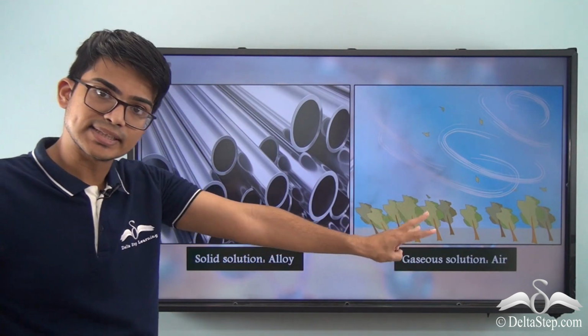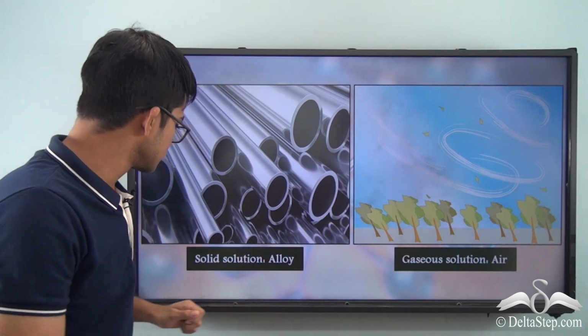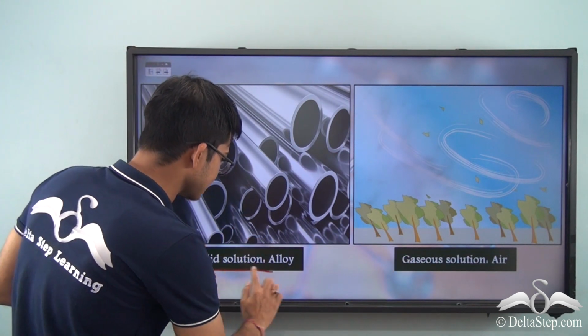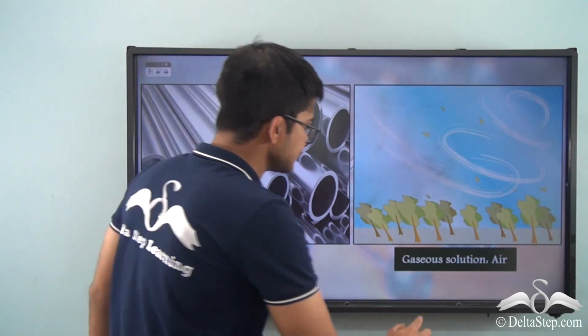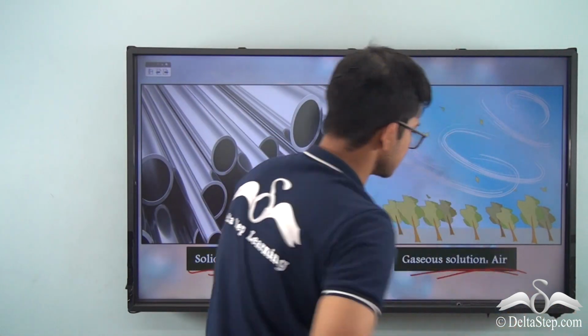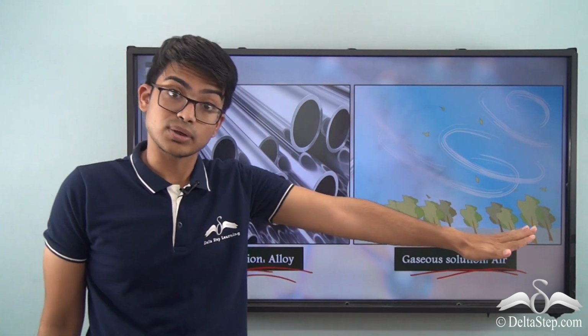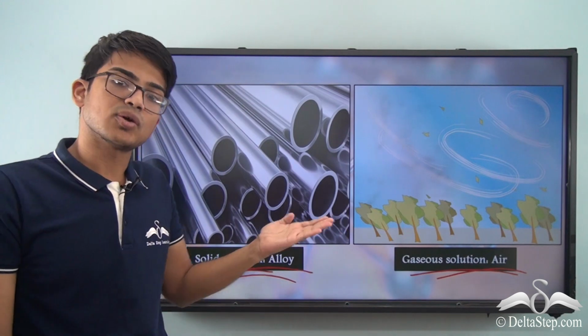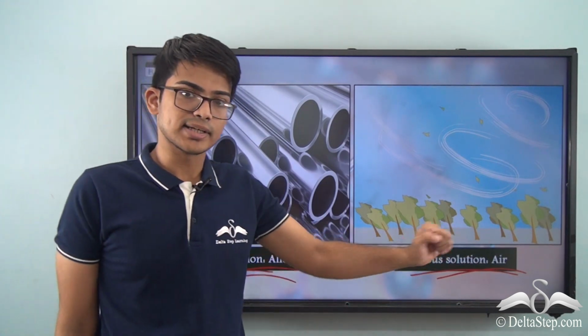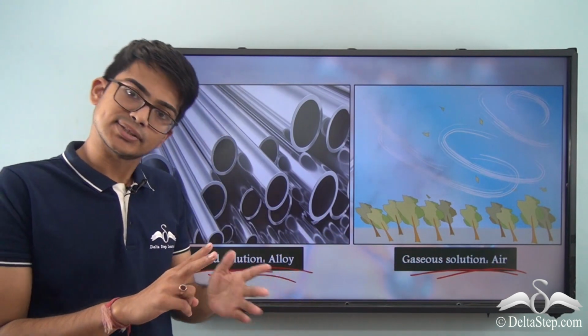Like you know the three states: solid, liquid and gas. A solid solution can be called an alloy. You can see this is an alloy. And a gaseous solution is air. So air is also actually a solution. So it can be either liquid or gas or solid. Mostly you saw it's liquid, of course, but it can be the other two states too.